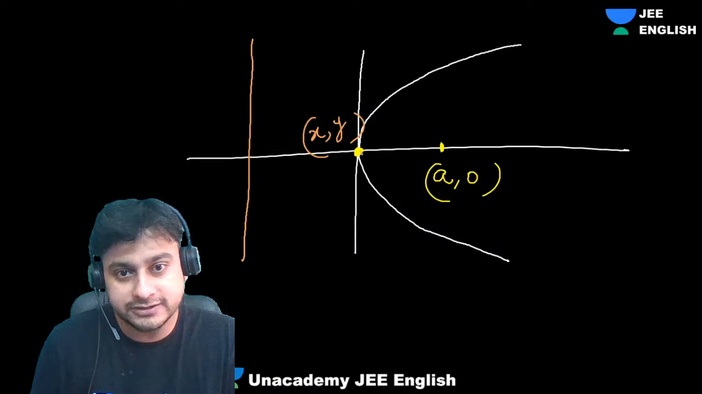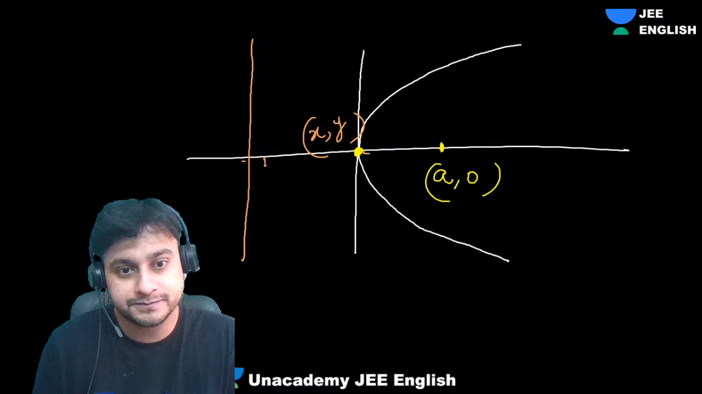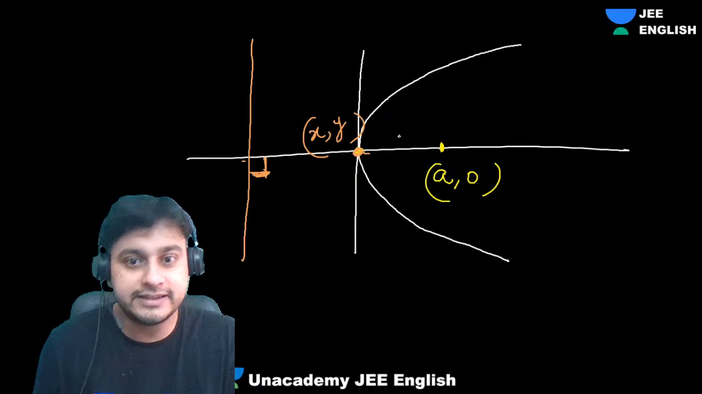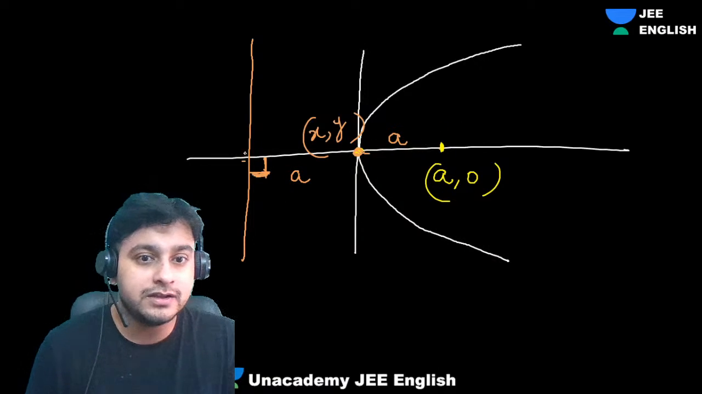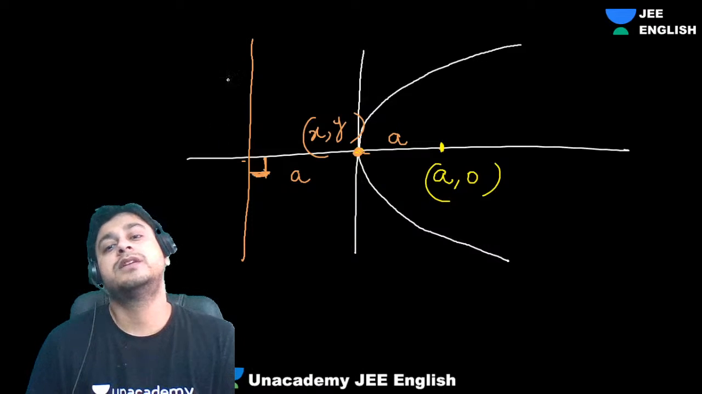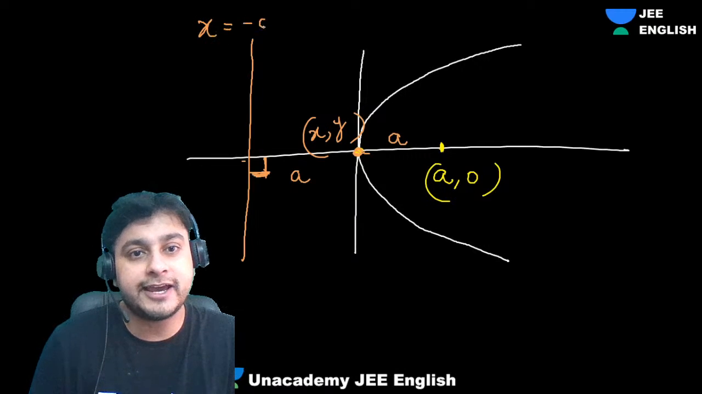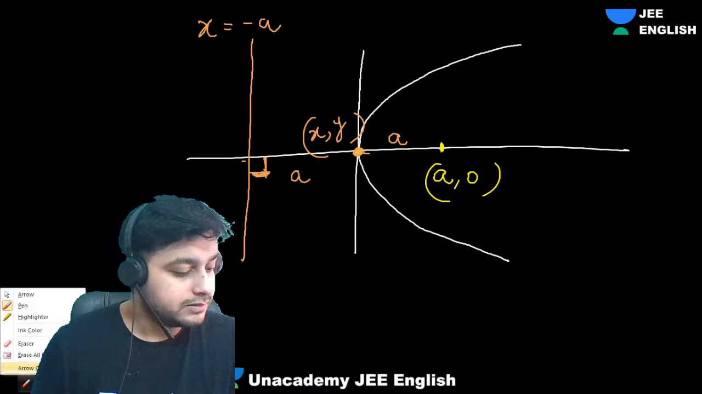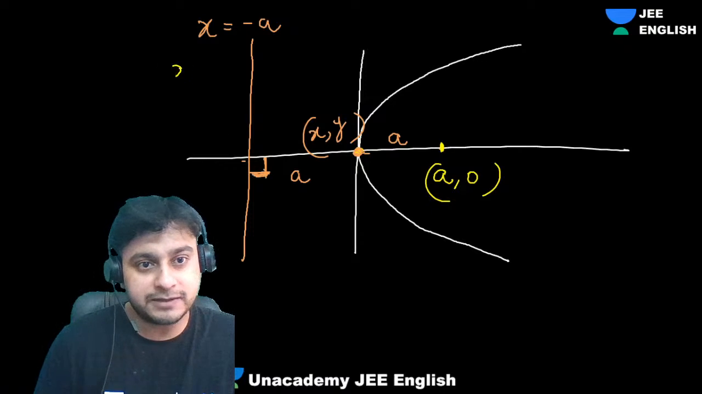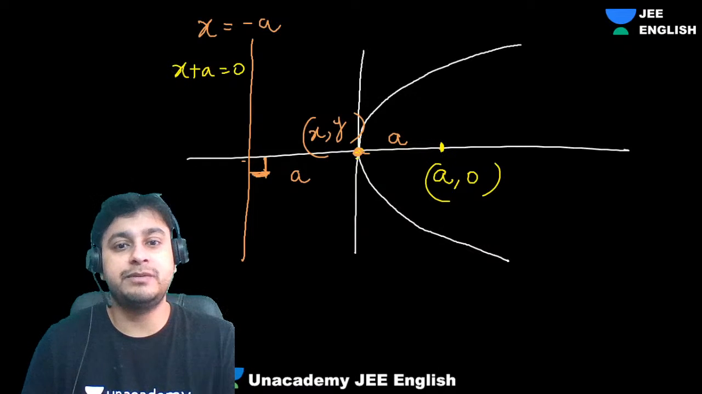Okay. So guys, what will happen? This point is there, x comma y. So this distance and this distance will be the same, right? Because this length is a, so this also has to be a, because we know that it's a parabola. So guys, can you get me the equation of this line? Can I say it will be x equals minus a, just left to it? So this is x plus a equal to 0. Yes. So guys, this distance will be equal to this distance.